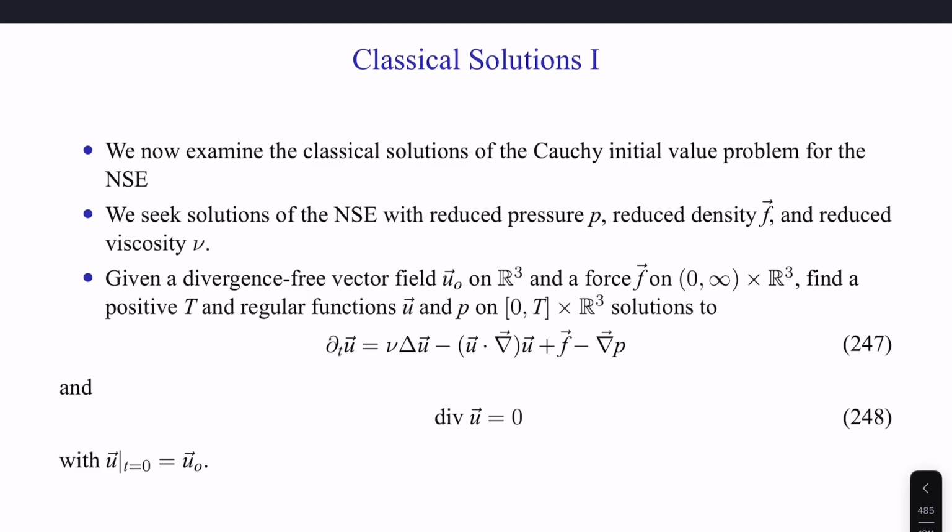Given a divergence-free vector field, u naught, where naught means initial, in 3 dimensions, R3, and a force f at any time from 0 to infinity in 3 dimensions, we'll find some positive capital T and regular functions u and p in all time and space, subject to the Navier-Stokes equations in incompressible form which we previously developed in equations 247 and 248, with the initial field defined so that u at time 0 is a velocity field which we'll call u naught. Here's the d'Alembert condition, divergence of u is 0, and of course the momentum equation.